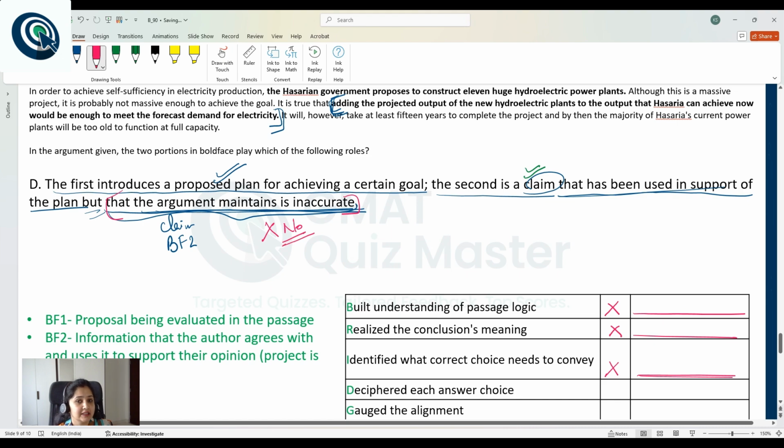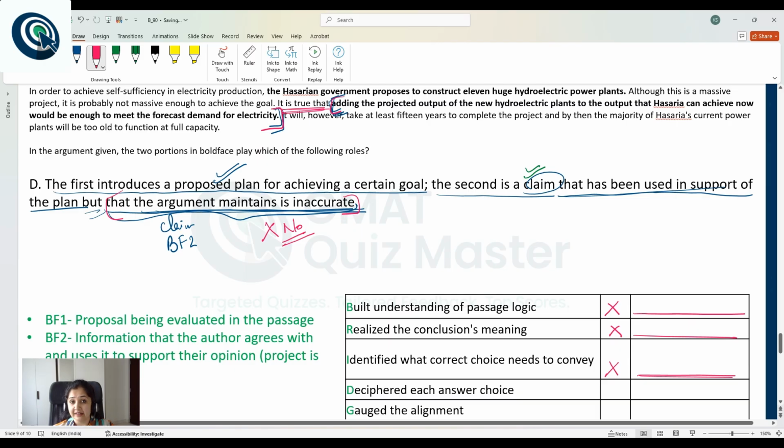The argument does not say that BF2, the information that is given in second boldface, is inaccurate. In fact, the author says that it is true. So we cannot say that the argument maintains that BF2 is inaccurate, and that is why choice D is incorrect.